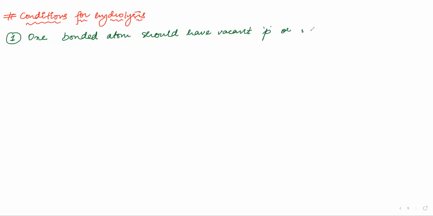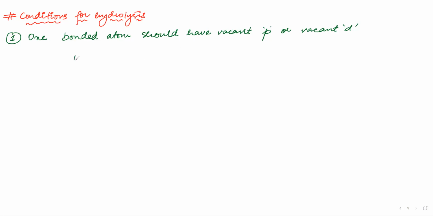The number one condition for hydrolysis is that one bonded atom should have a vacant P or vacant D. One bonded atom should have vacant P or vacant D.